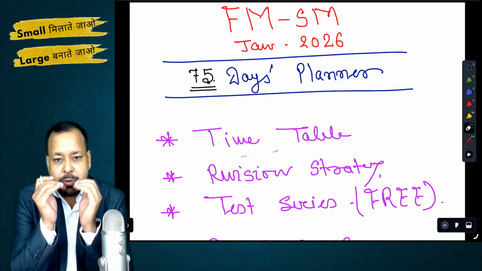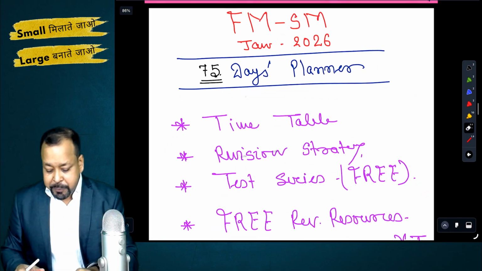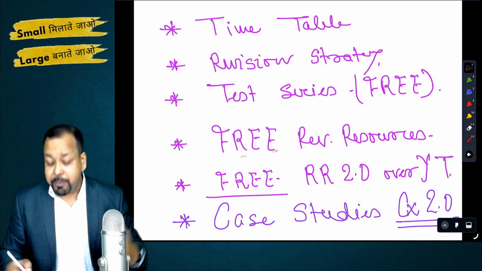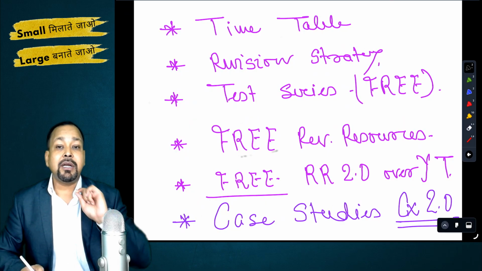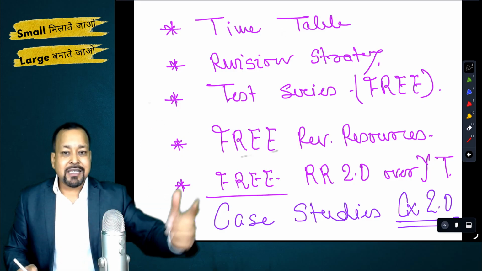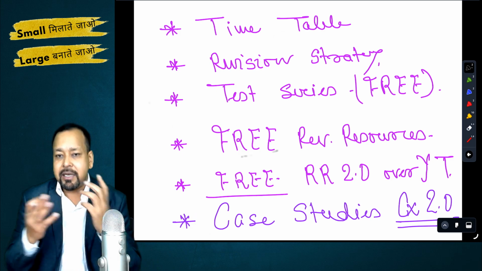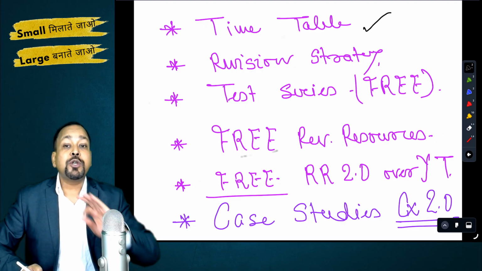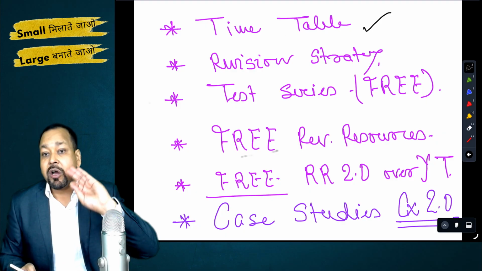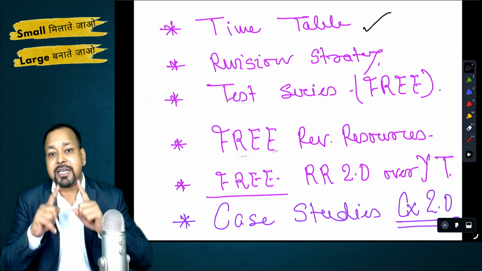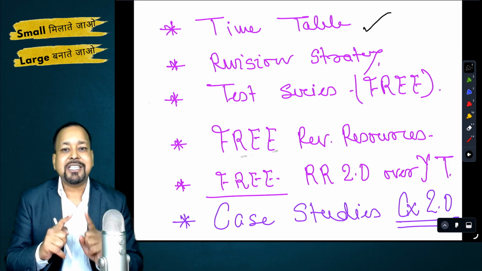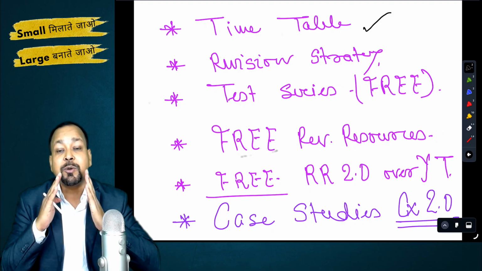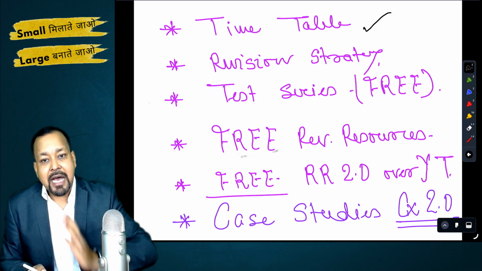And before I talk to you about the planner, first, I will mention a few important aspects that you should keep in mind. Whenever you are starting or going to plan something, you must have a written timetable in your hand. Either it can be on an Excel sheet or on Google Calendar, or it can be in a copybook format, any format, but you must have a monthly plan in place, because what you are going to do should be on pen and paper, should be on record. So guys, I will tell you what to do, but you promise me before you start watching this video that you will create a timetable for your preparation, because that is going to give you results. It is said that well planned means half done.